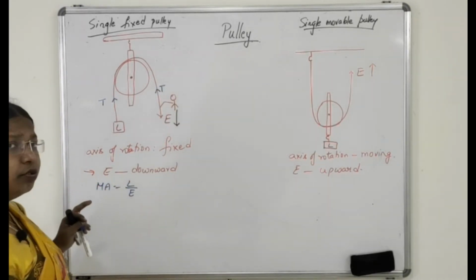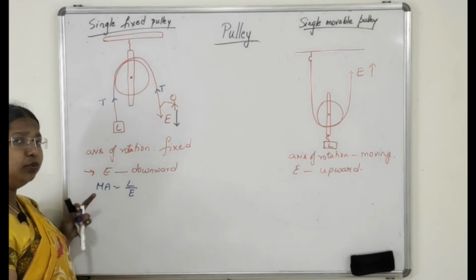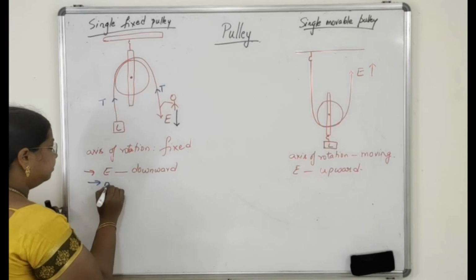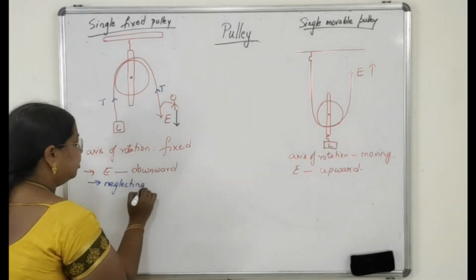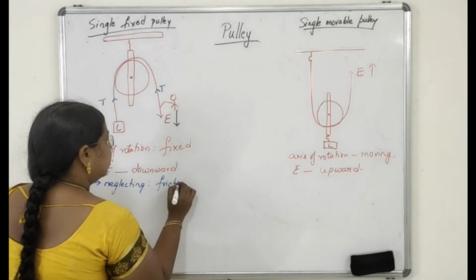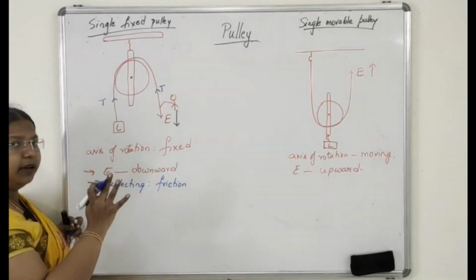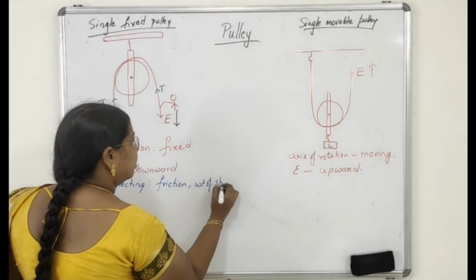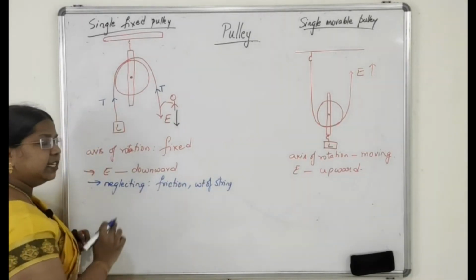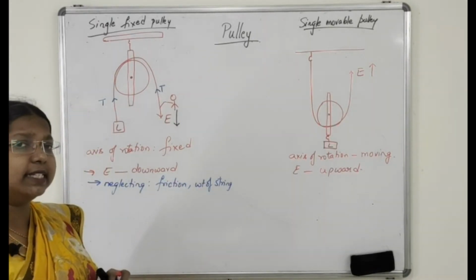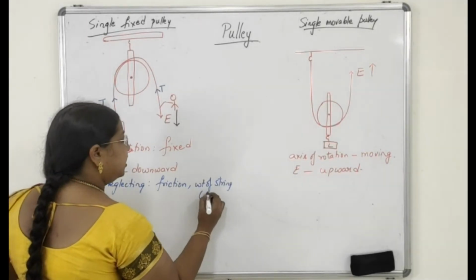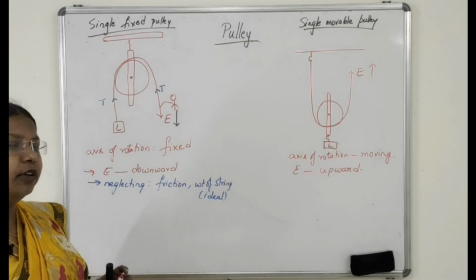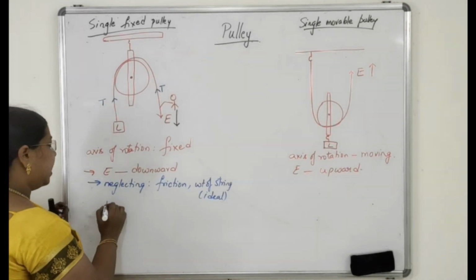Okay. So listen students, for a single fixed pulley MA is equal to 1. How, we will see now. First, we are neglecting friction. Here the weight of the pulley will not be acting because it is fixed to the rigid support. We are also neglecting the weight of the string. So if we neglect these two, we are considering the ideal case. Frictionless, weightless. So we are considering an ideal machine. In this case, what happens to your mechanical advantage?